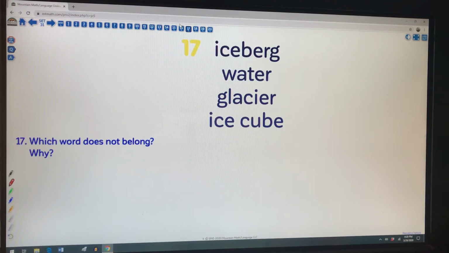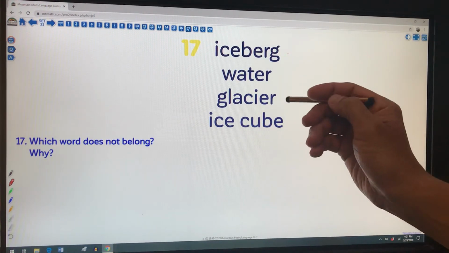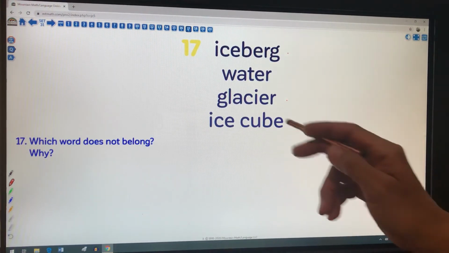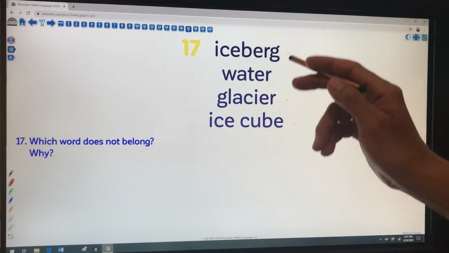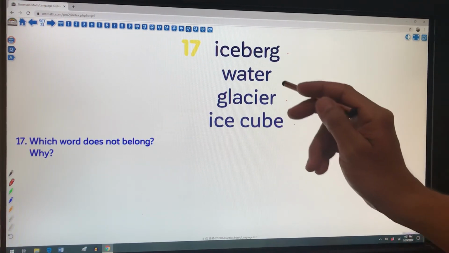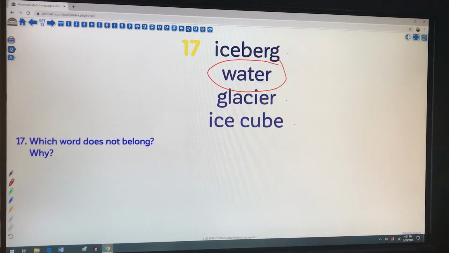17. Okay, which word does not belong? Iceberg, water, glacier, and ice cube. Okay, everything seems to involve water, but I think in different forms here. Miss Isham's science lessons should inform you that I have properties of water here, and I have some as a solid and some as a liquid. Iceberg, glacier, and an ice cube, I believe, are all solid forms. The water is in the liquid form, even though it is all water. So water is the word that does not belong.